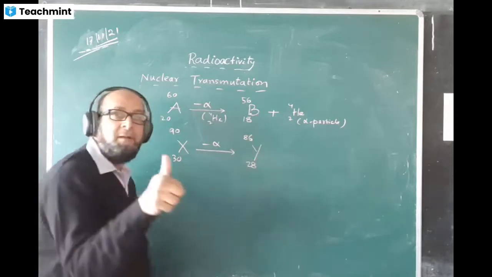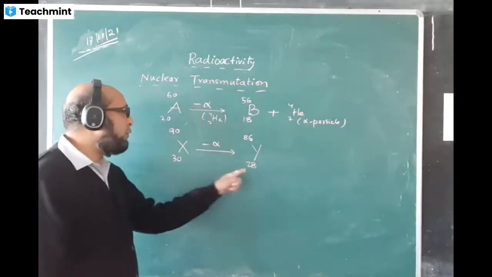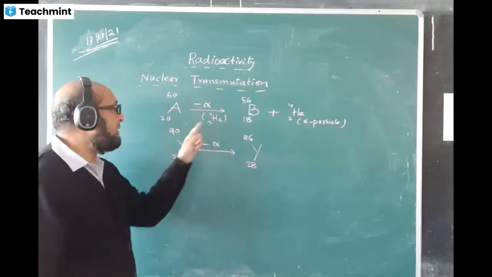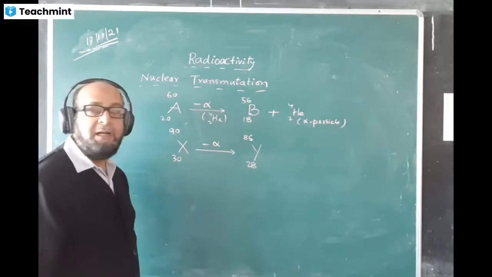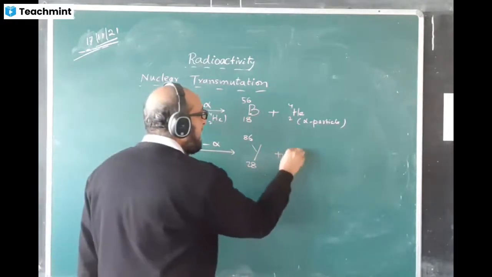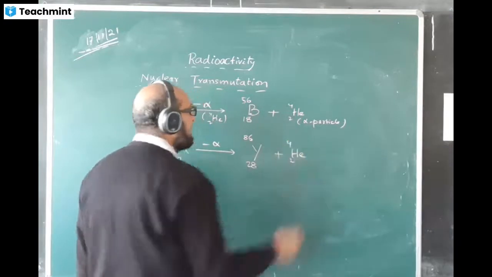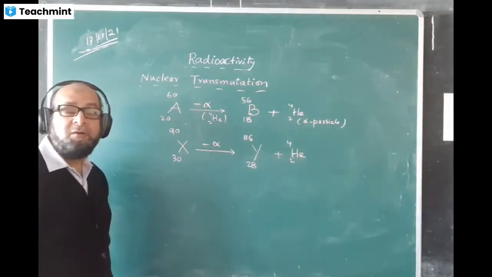86. You are right, because 30 minus 2 is 28, and 90 minus 4 is 86. So the answer is coming 28 and 86, and the entire reaction we will show like this. Entire nuclear reaction will show like this. Later on we can check whether what we have written is correct or incorrect.